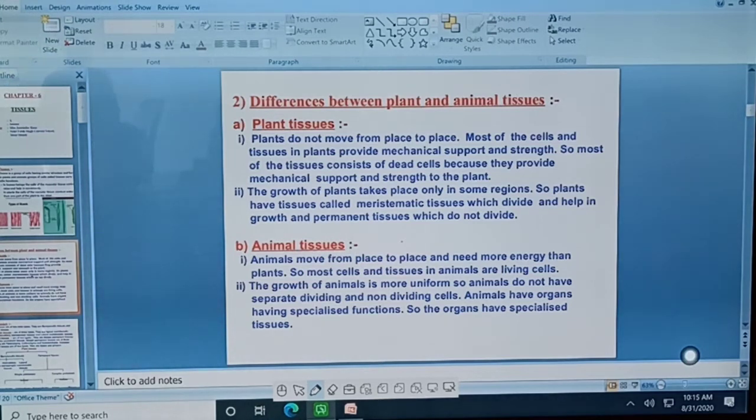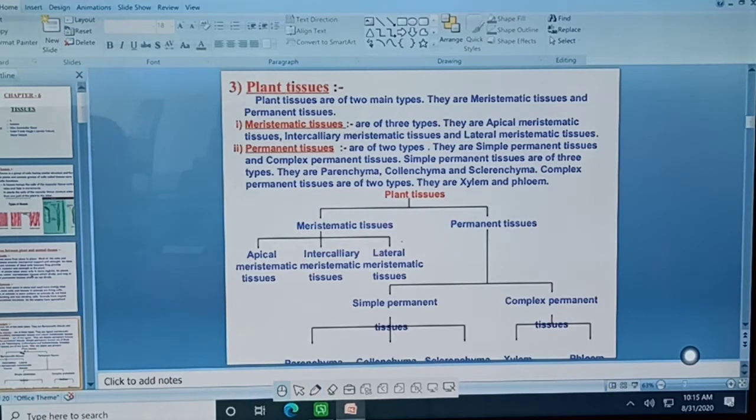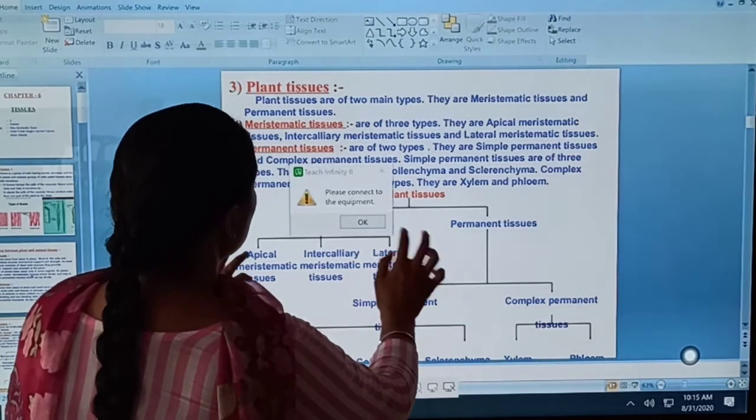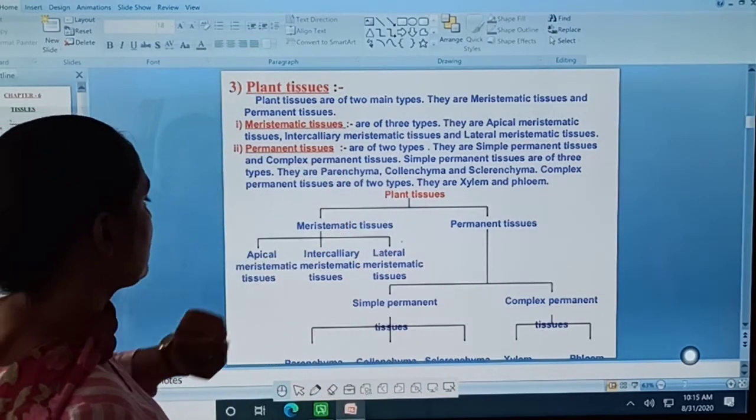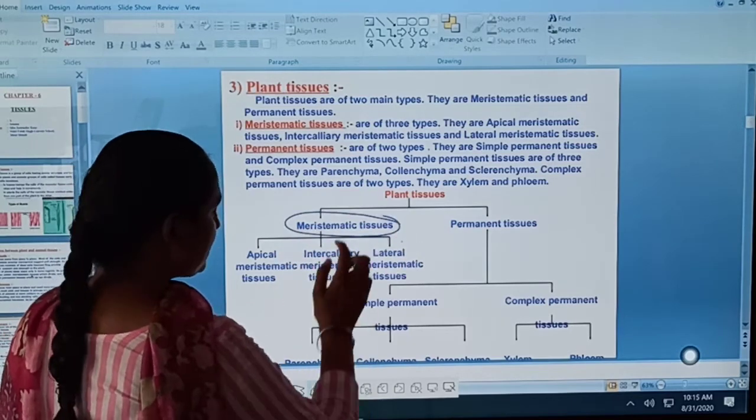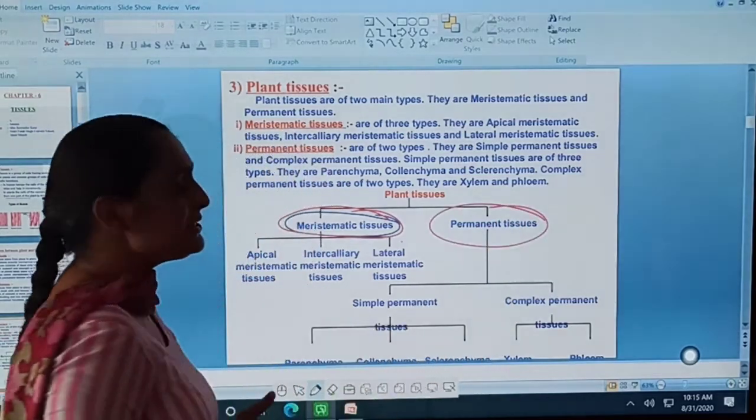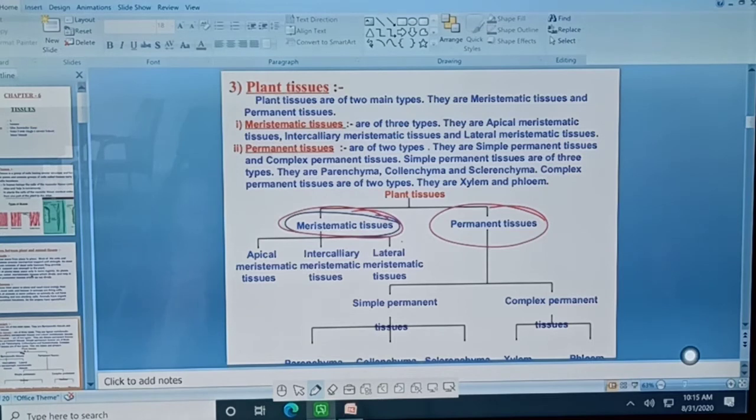Okay, next is types of tissues. Firstly, we are going to study plant tissues in detail. There's a plant tissue definition. You have just studied what the characteristics of plant tissue are. Now you know plant tissue is further divided into two parts. This table is so important. What are these two parts? Meristematic tissue and permanent tissue. Plant tissue is divided into two types. One is meristematic tissue. The second one is permanent tissue.